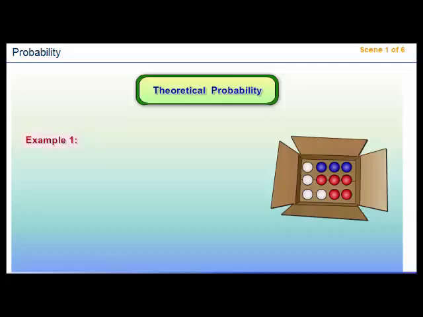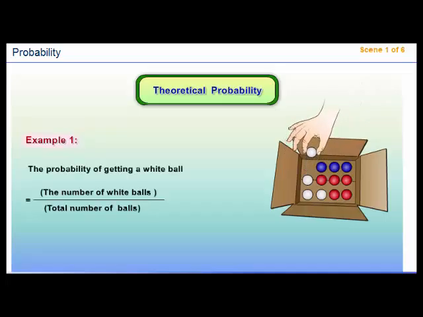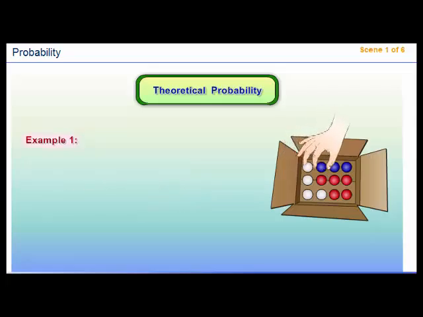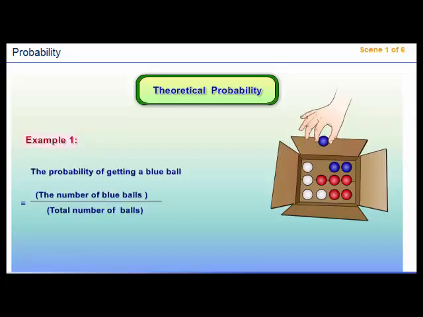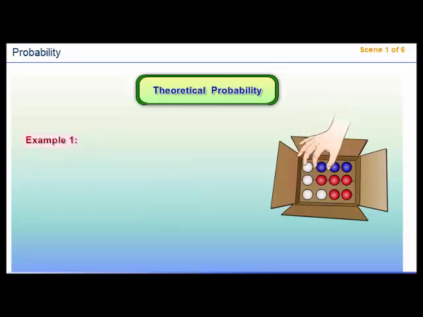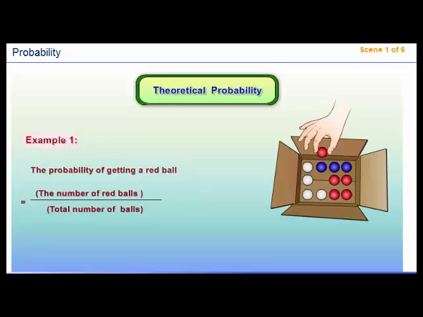If a ball is drawn randomly, the probability of getting a white ball is the number of white balls divided by the total number of balls, which is equal to 4 over 12, or 1/3. The probability of getting a blue ball is equal to 3 over 12, or 1/4. The probability of getting a red ball is equal to 5 over 12.